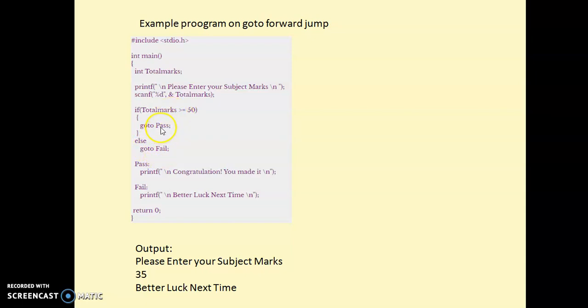If the condition is true, control will transfer to the label pass, where we display congratulations, you made it. In our program the input is 35, so 35 greater than or equal to 50 fails, and it comes to else, then the goto fail label is executed. Under fail it will display better luck next time. So this is about forward jump in goto.